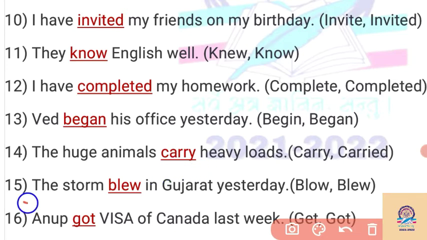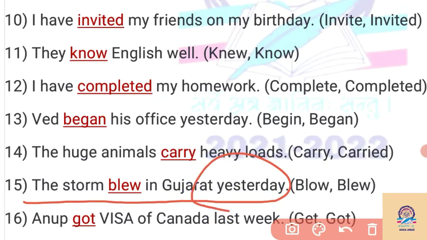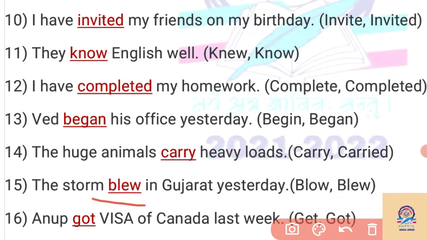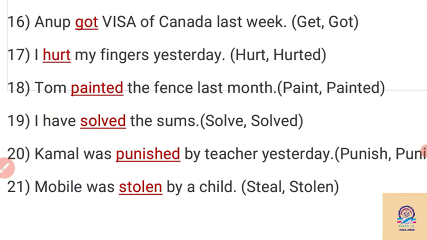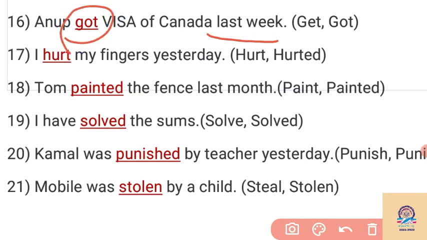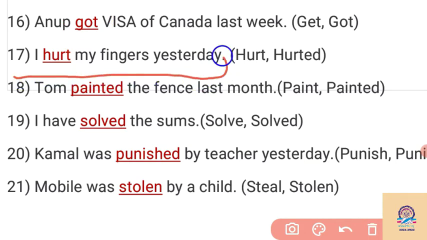Then example 15, the storm blew in Gujarat yesterday. So by saying yesterday, we have to write the past form of the verb blow, that is blew here. So we have to keep blew here. Then in example 16, we can say that Anup got visa of Canada last week is given here. So by saying last week, we have to write the past form of the verb get changed into got in the past tense. Then again here, I hurt my finger yesterday. Seeing yesterday, we can say that here we have to write hurt.